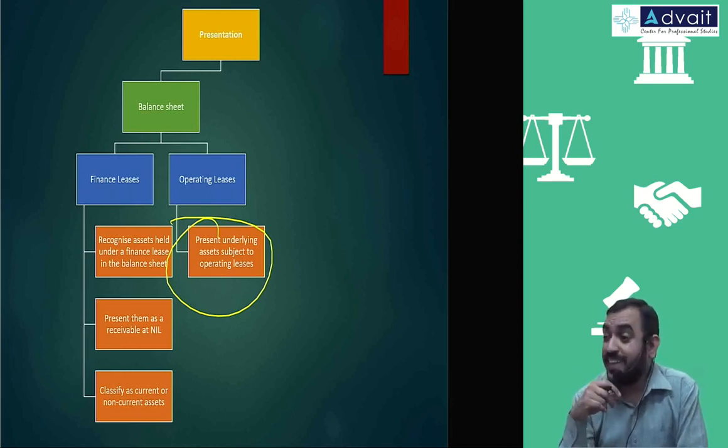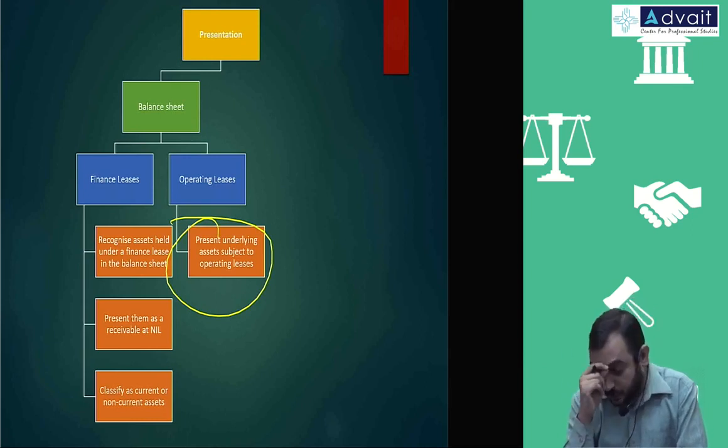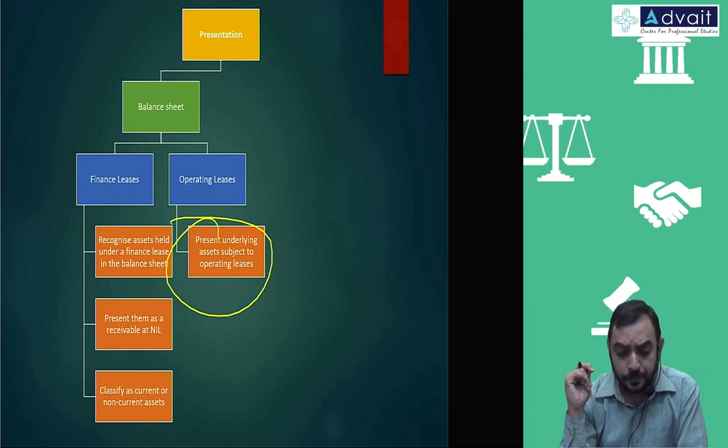Specifically, mostly it can come under Ind AS 40, because you are giving the asset to somebody else on a rental basis. So you are not using it for your business. If it is classified as investment property, Ind AS 40 will apply. You can lease out equipment or machines, and Ind AS 40 will not come, because Ind AS 40 is only for land and building. So if land and building is let out, which is mostly the case for leases, you will recognize the asset under Ind AS 40, other assets under Ind AS 16.